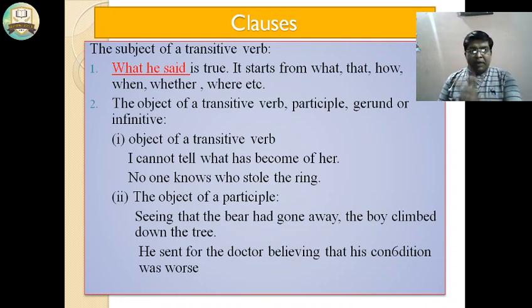The object of a participle. Seeing that the bear had gone away, the boy climbed down the tree. Seeing is the ing form, it is a participle, that the bear had gone away is the noun clause, and after that comes the principal clause. He sent for the doctor believing that his condition was worse. From believing, it is the object of a participle.